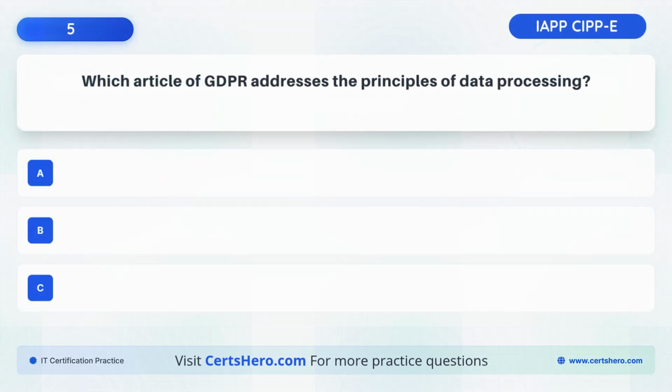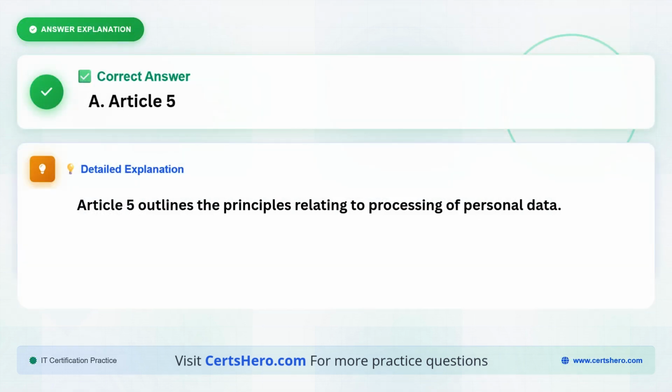Which article of GDPR addresses the principles of data processing? A. Article 5. B. Article 15. C. Article 30. The correct answer is A. Article 5, because Article 5 outlines the principles relating to processing of personal data.